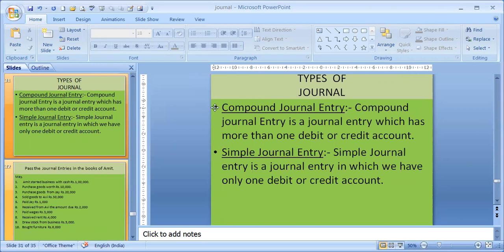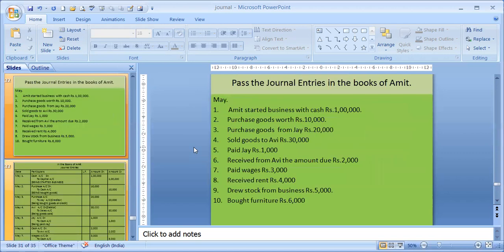Types of journal: compound journal entry and simple. Compound is not in your syllabus, where you will have more than one debit and credit at a time, like cash account debit, stock account debit to capital. Simple journal entry, what we have in the syllabus, is a journal entry in which we have only one debit and one credit account.